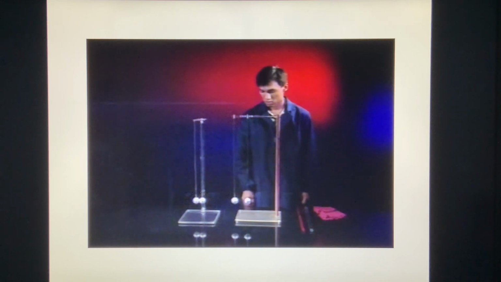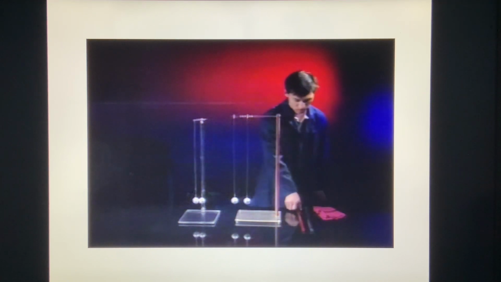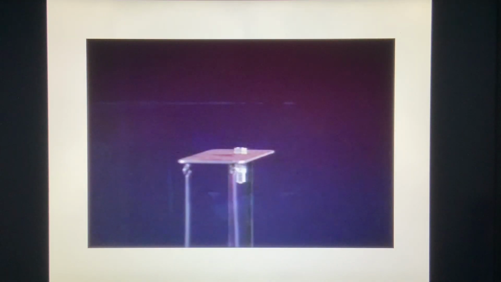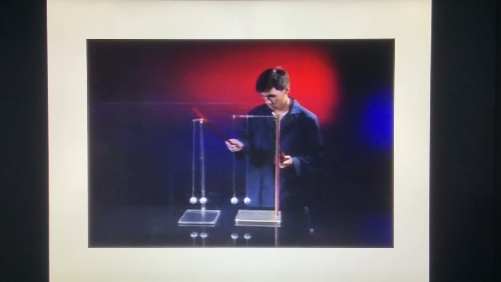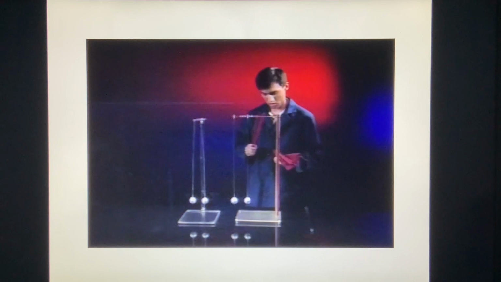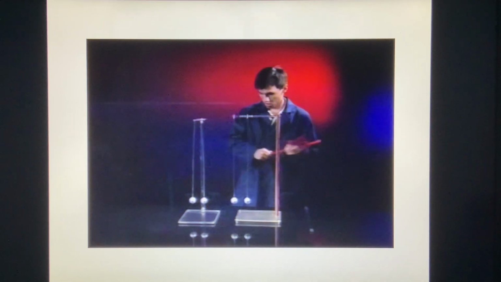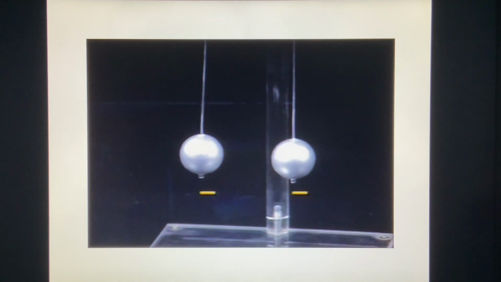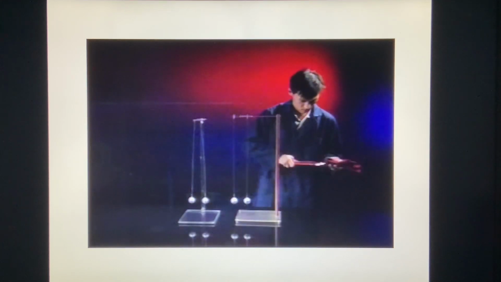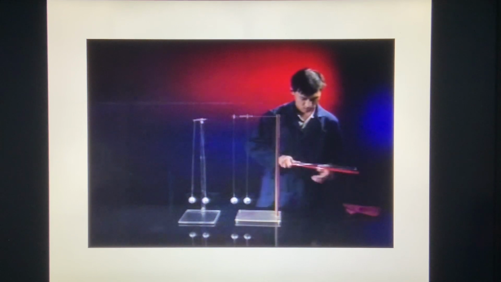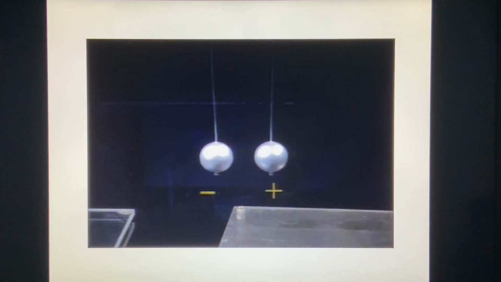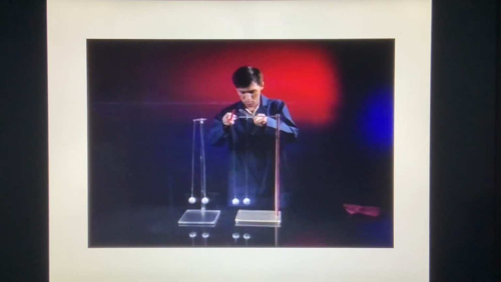These pairs of ping pong balls coated with conductive paint will be used to show electrostatic attraction and repulsion. This pair of balls hangs on wires from a metal support, so they are electrically connected. If we touch a negatively charged rod to the metal, both balls acquire negative charge and separate because of the repulsive forces between them. This pair of balls is electrically insulated from each other. We'll touch one with a positively charged rod and the other with a negatively charged rod. The balls acquire opposite charges and attract each other until they touch and neutralize their charges.